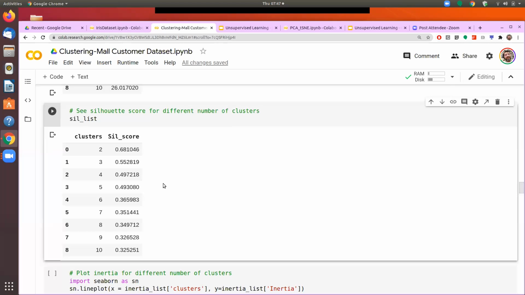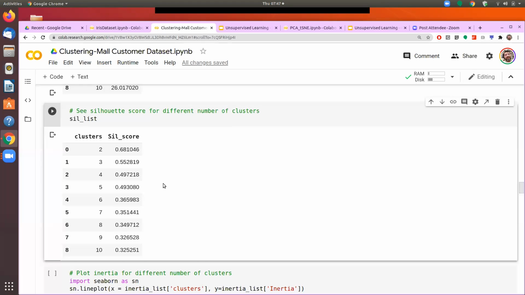The distance between the elements of one cluster to the elements of another cluster, we call that distance b, and the distance among the observations of the same cluster, we call that a. So obviously b should be larger than a because b is measuring the distance between the elements of one cluster with the elements of another cluster.